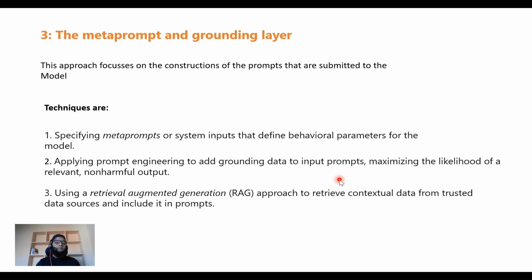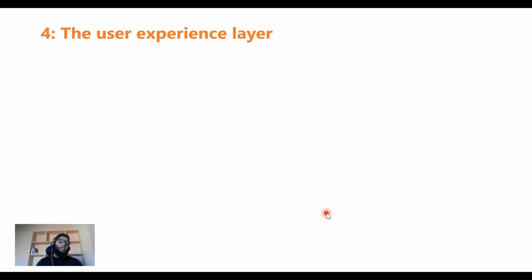And then using the RAG, retrieval augmented generation approach, to retrieve contextual data from a trusted data source and include it in prompts. So these are the three techniques that you can apply as part of the meta prompt and grounding layer, which is the third layer in the entire safety mechanism. And the fourth is the user experience layer.